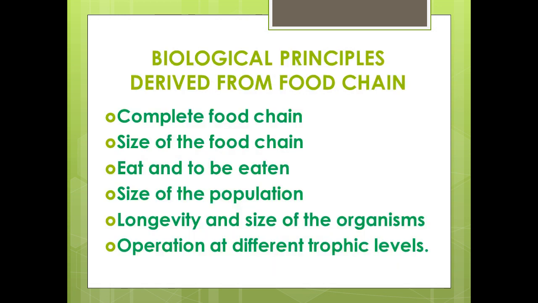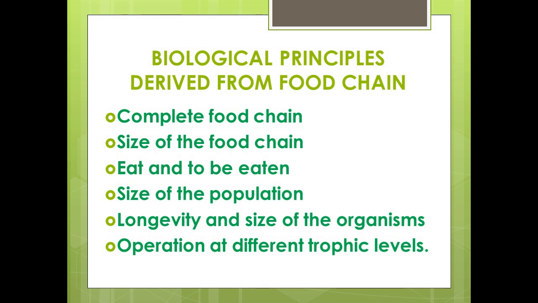What are the biological principles derived from the food chain? A complete food chain must have producers and decomposers. The energy is obtained from outside. Size of the food chain: there is lesser wastage of energy in a shorter food chain. The shorter the food chain, the greater is the energy obtained and the loss of energy is very little.